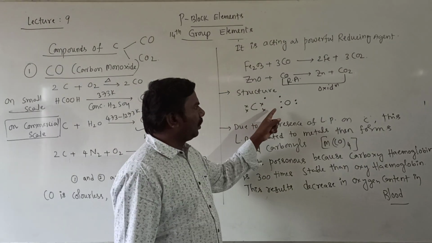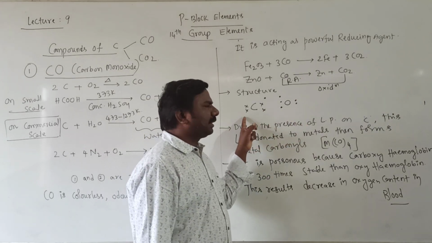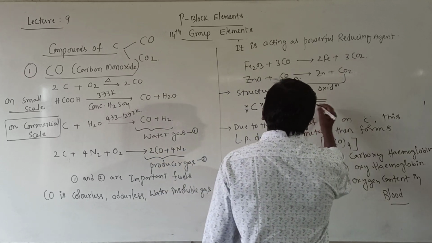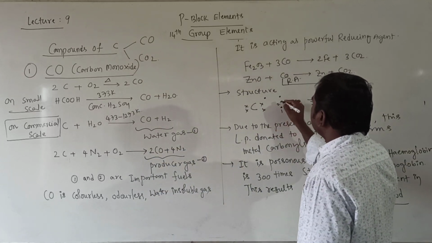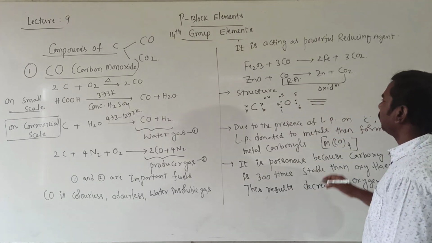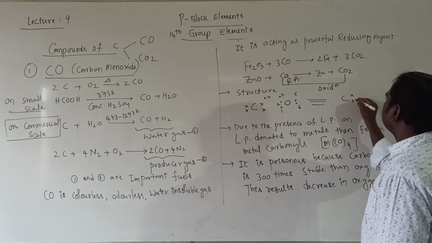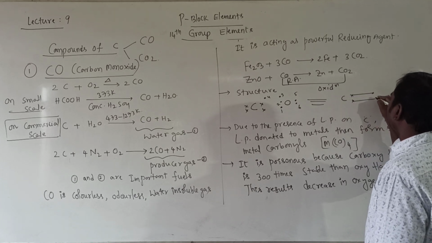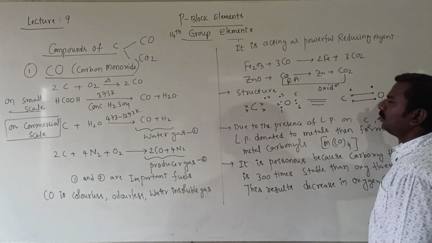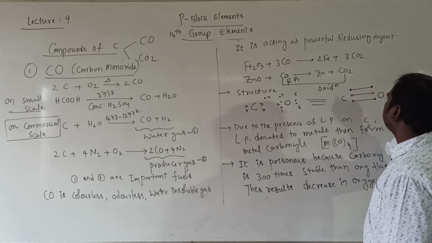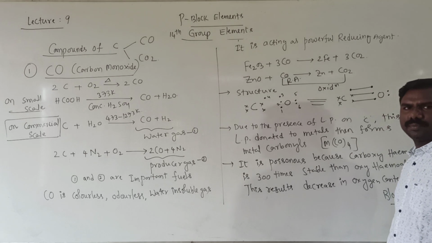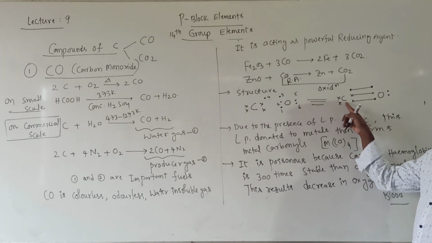I have mentioned dots for oxygen, crosses for carbon. And now the structure will be simply 1, 2, 3, 4, 5, 6. The number belongs to oxygen. So carbon's cross and this cross are involved in bonding with the oxygen electrons. And these two electrons belong to oxygen only. Yes, it is oxygen. And already a lone pair is left, here a lone pair is left. There is one lone pair on carbon.